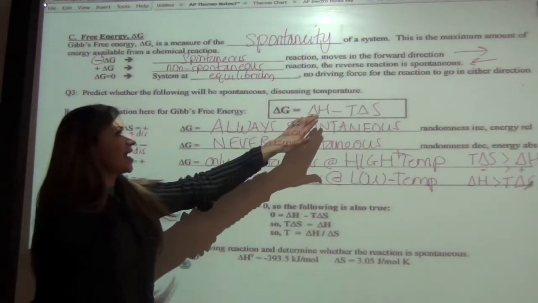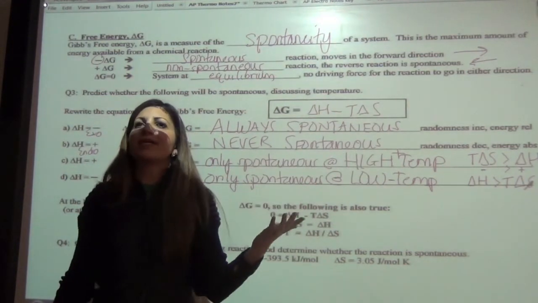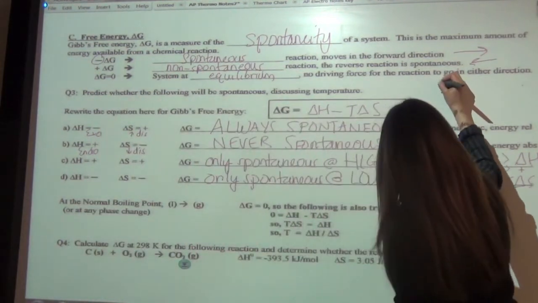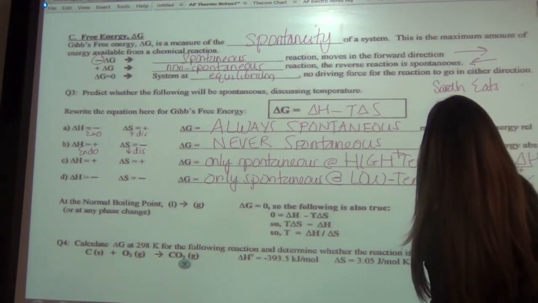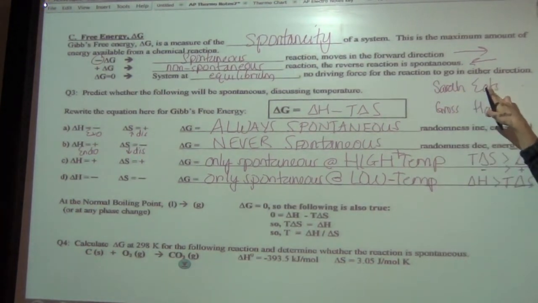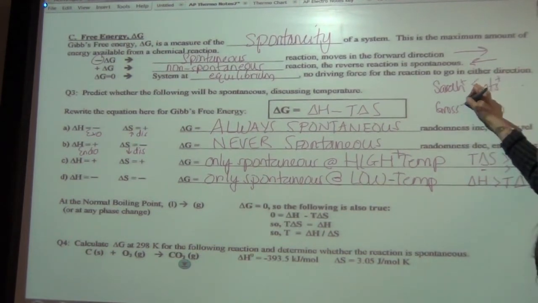So if it's a negative delta H and a positive delta S, you know that for sure. If you write Sara Eats Gross Ham, that might help you a lot. So again, just rewrite it yourself now. So Sara Eats Gross Ham. And Sara Eats are both what? Positive, positive. And gross ham are both negative, negative.